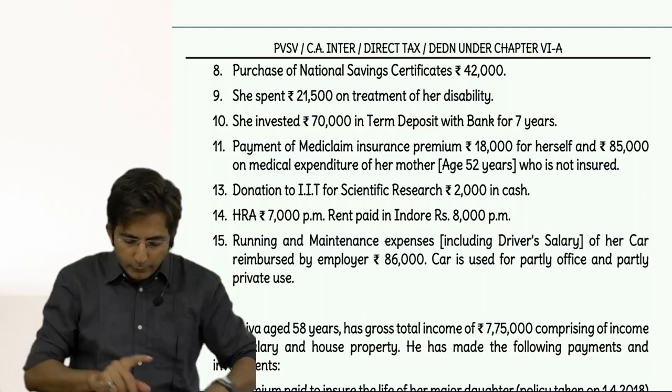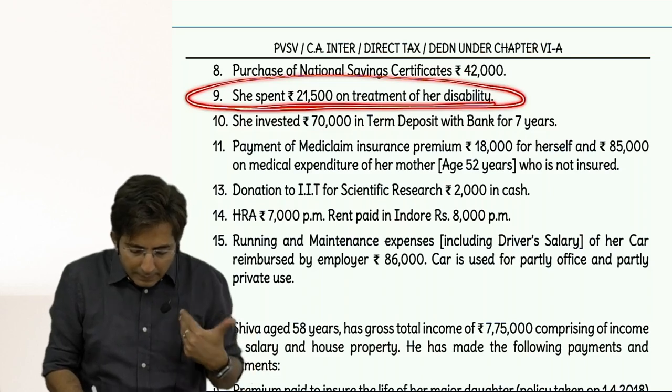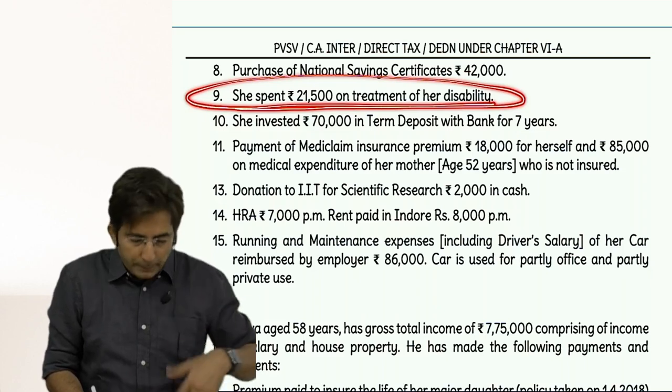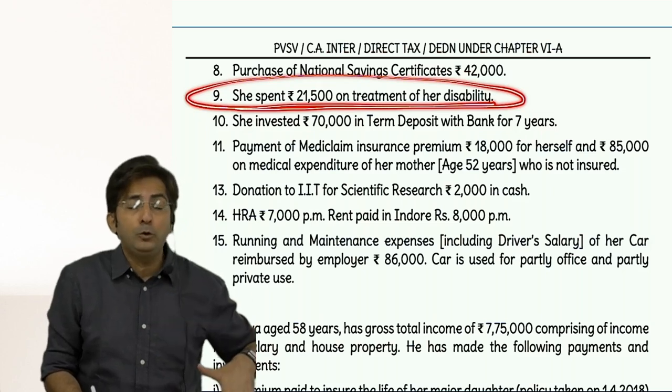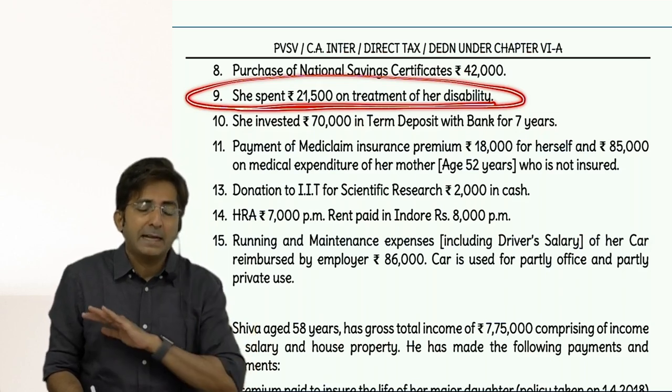Our main point which was going on was this, that this they had given, but our answer is there was no need to spend for your own disability. You spend, it's your wish, but for ATU there is no condition that you spend, then only you get ATU. ATU is given whether you spend or you don't spend. Flat 75,000.